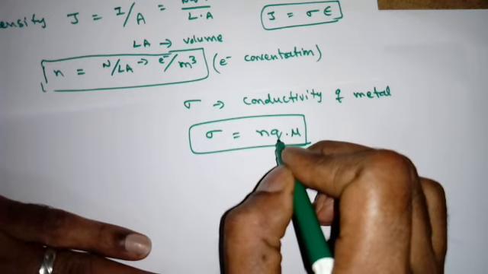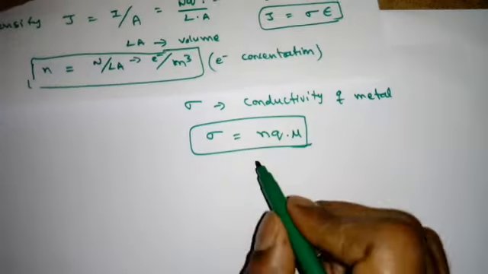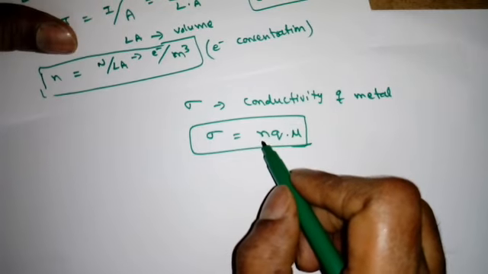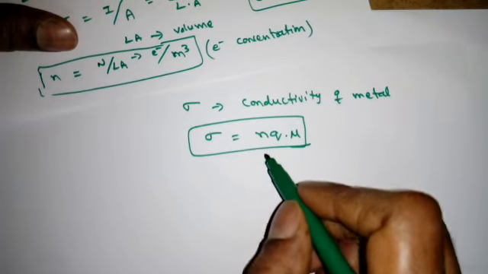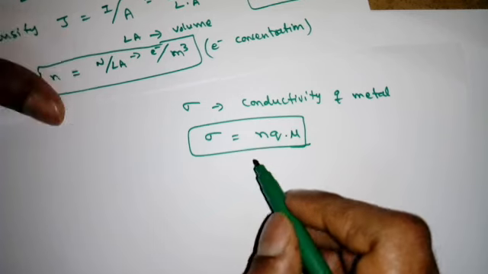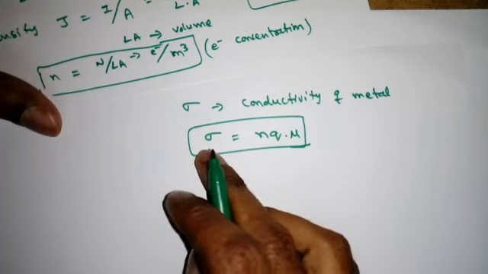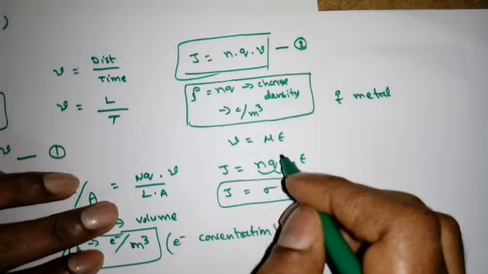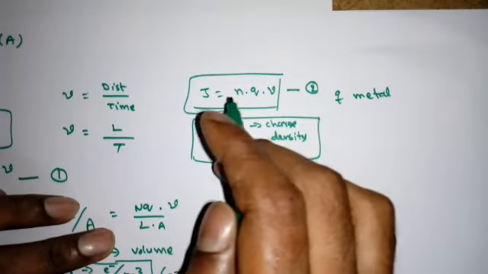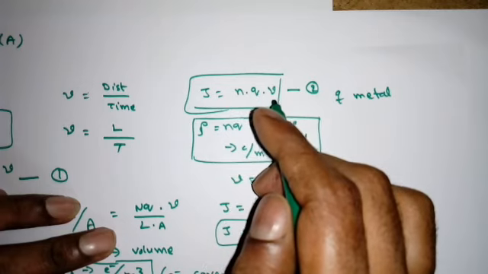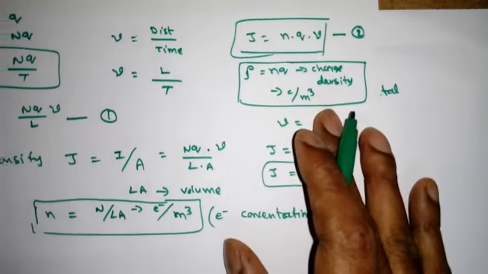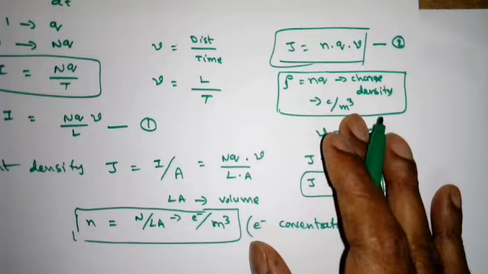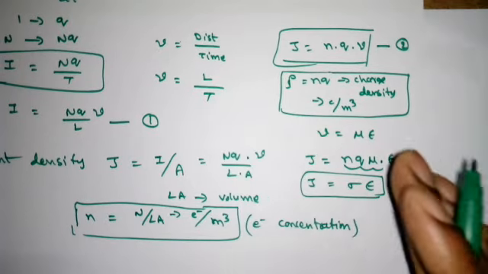Mobility of charge carriers. q is the charge of the electron. And n is the electron concentration, that is electrons per centimeter cube or meter cube, right? So this is the conductivity. You have to remember this expression, then V is equal to mu epsilon, and also J is equal to nq into V, that is speed, right? So all these expressions we have to remember. So this is about the conductivity in metal.